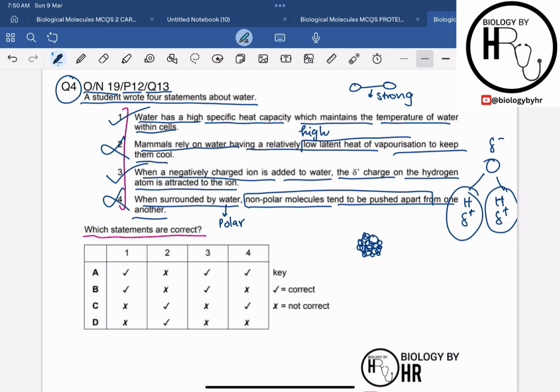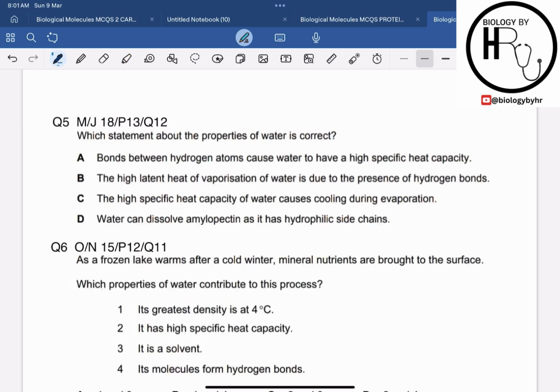So the correct answer for this MCQ must be option B, where statement 1 is correct, 2 is incorrect, 3 is correct and 4 is incorrect, right? So I hope that this MCQ is clear to all of you. Alright, so now let's move on to question 5. Question 5 is from May-June 18, paper 1-3, question 12. The question says, which statement about the properties of water is correct? Let's read these statements one by one.